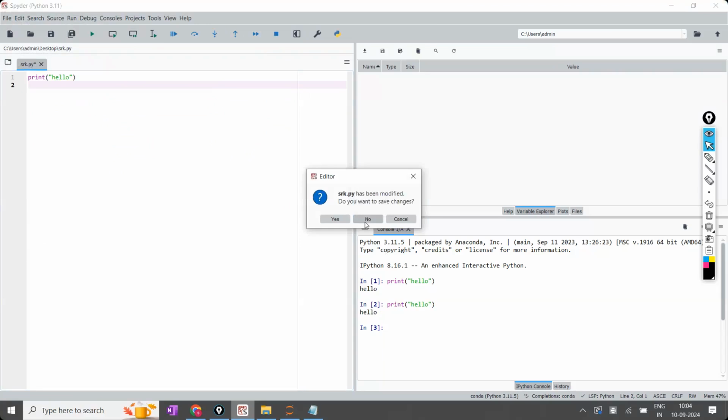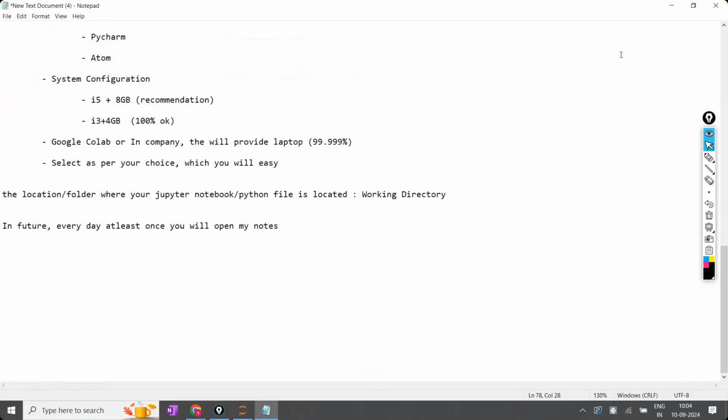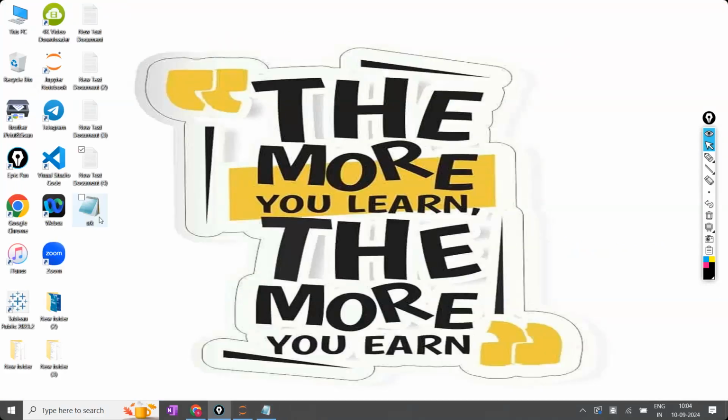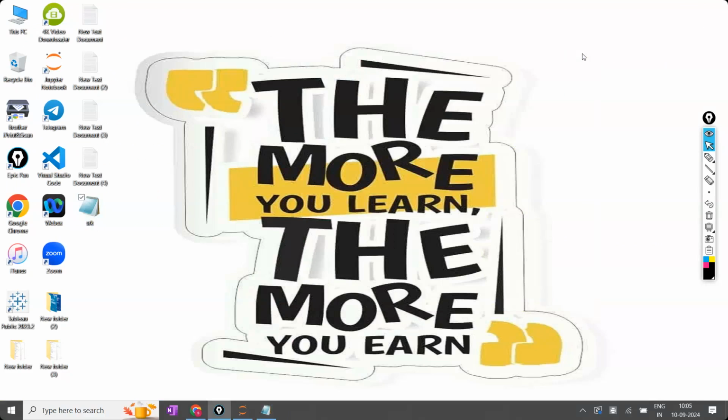Now I'm closing this one. Everything was completed, now I'm trying to close Spyder. Everything I have closed. Now, on the desktop, if you open the file you have created, here you can see only the code. Where is the output? Code is available, fine. Where is the output? Output will not be visible. But if you open your Jupyter Notebook, the output will also be visible.